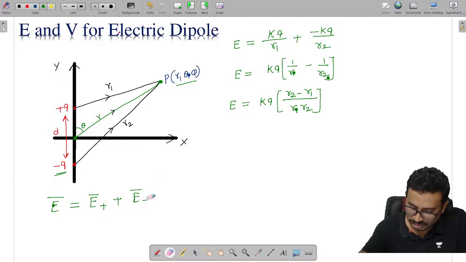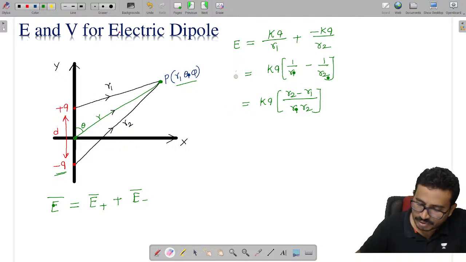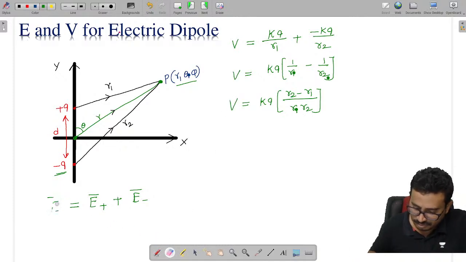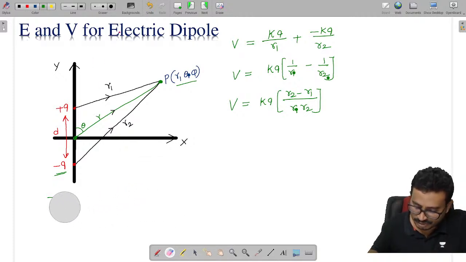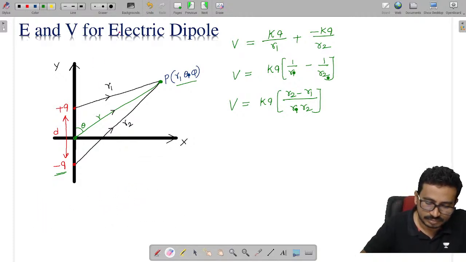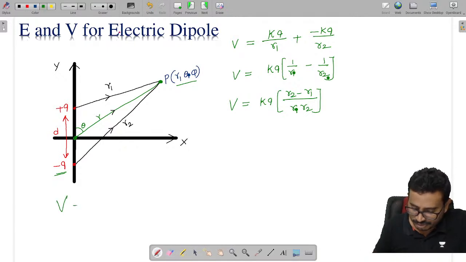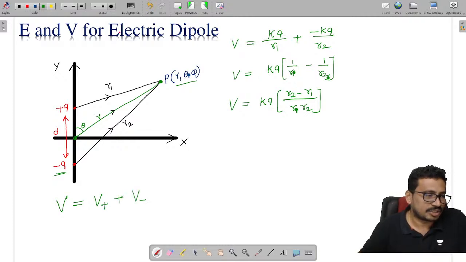No, we are finding the potential, sorry. We are finding the potential. We are doing potential, not electric field. V, potential I am finding, not electric field. Okay. We are finding the potential V, potential due to positive charge plus potential due to negative charge. We are finding the potential, not electric field. Fine.